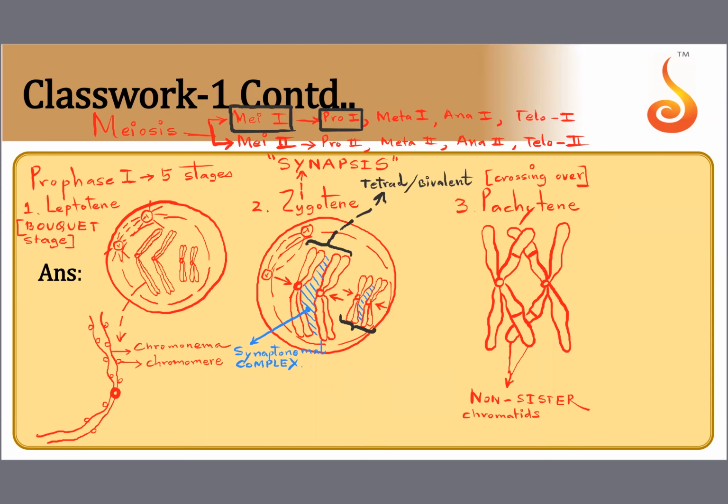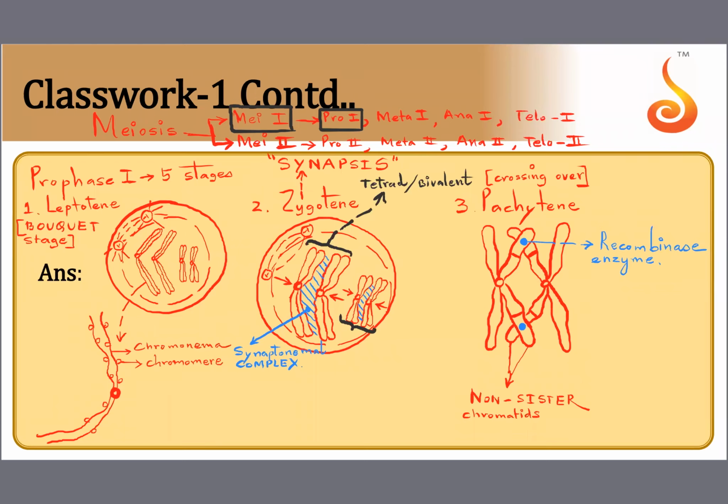And which is the enzyme that brings forth this crossing over? So there will be an enzyme here which is involved in the breakage and reunion. It is called recombinase. The enzyme which brings forth the crossing over process is called recombinase. It is present in a protein complex called the recombination nodule. So this is what happens during pachytene.